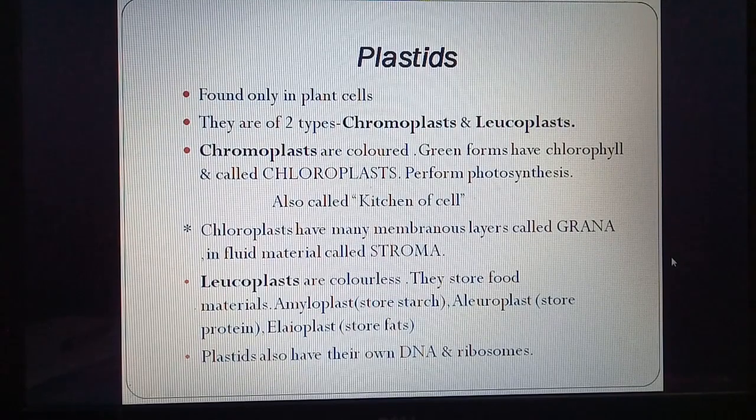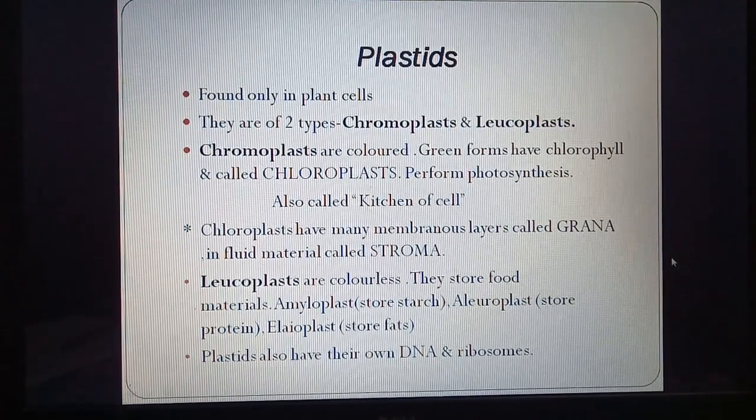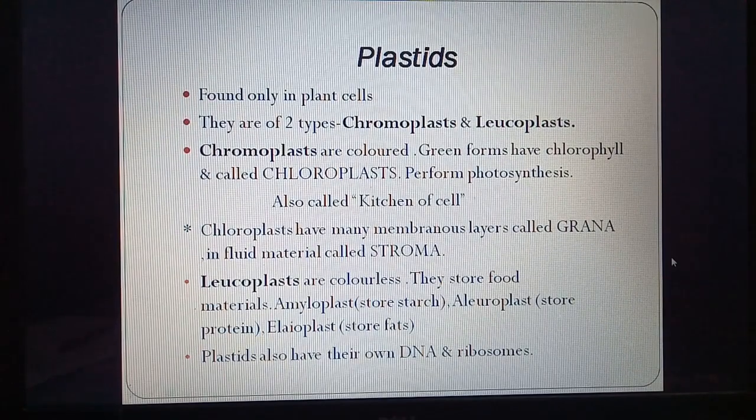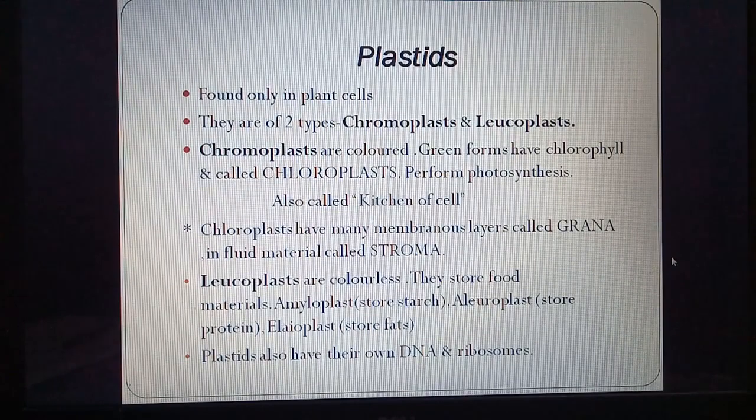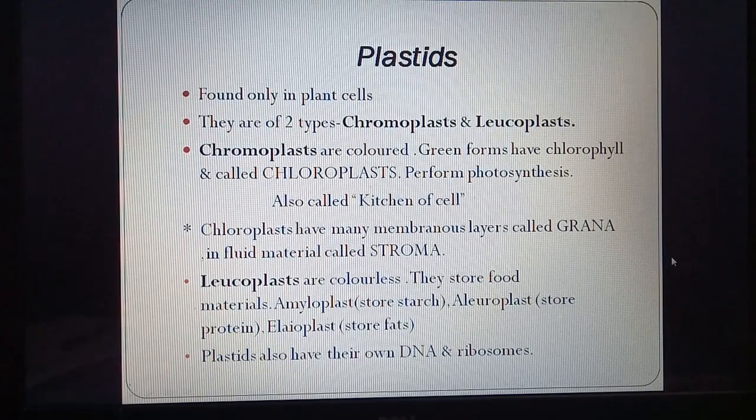First is chromoplast, which are colored. So they are of different colors like yellow, orange, red, green. Now the green forms or the green plastids which have chlorophyll, they are also called chloroplast, and they perform photosynthesis. We know that they are very important for a plant. It is also called kitchen of cell. So chloroplast is also called kitchen of cell because it prepares food for the plant.